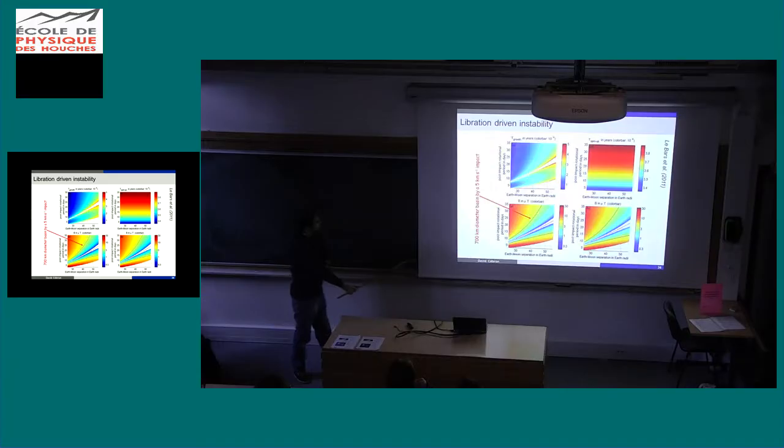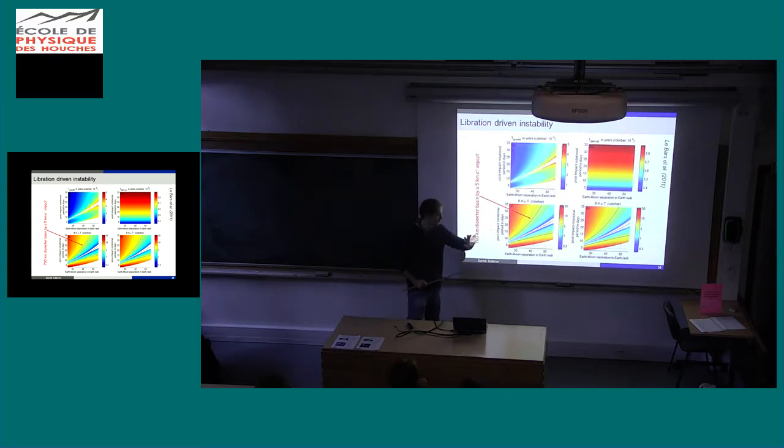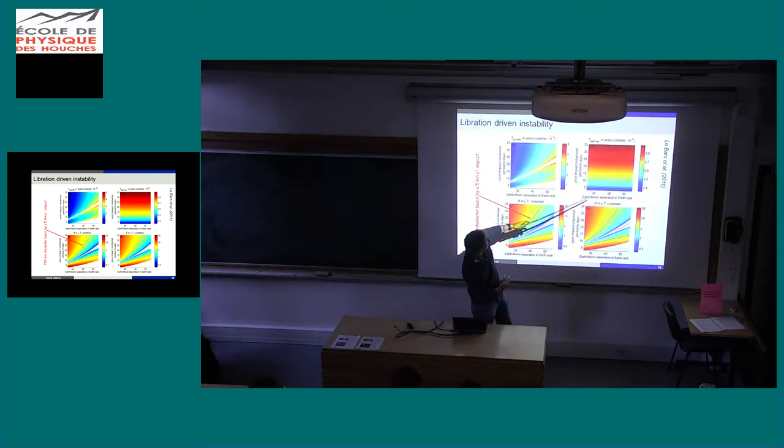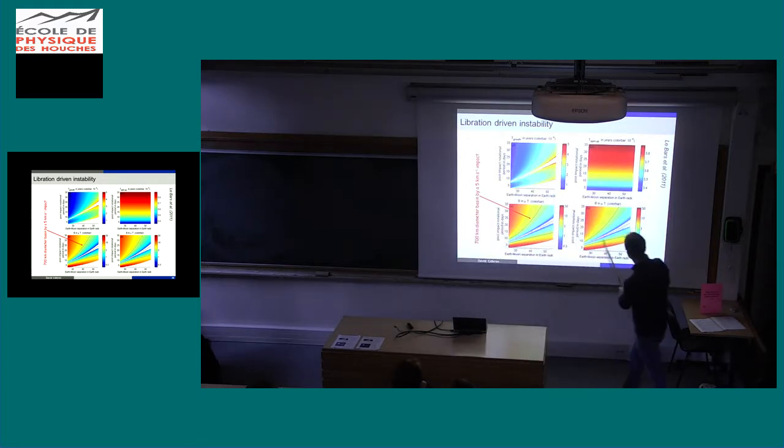So this is the scenario for the libration. The impact is not strong enough to completely desynchronize the moon. What I show here is the time for the instability to grow versus the distance between the Earth and the moon. Here is the time of spin-up, which we don't care about, and we took care of that. This is the magnetic field we expect from the law.